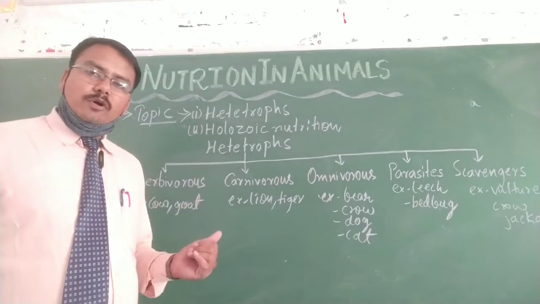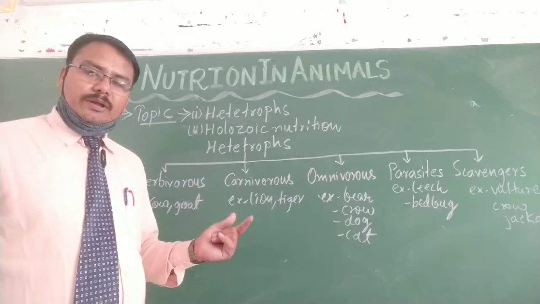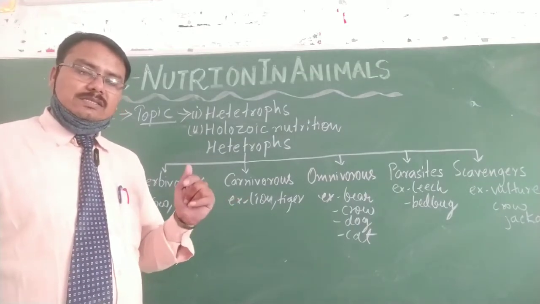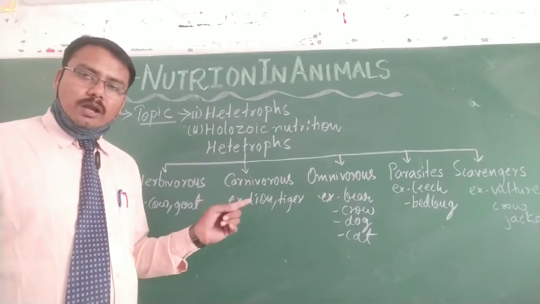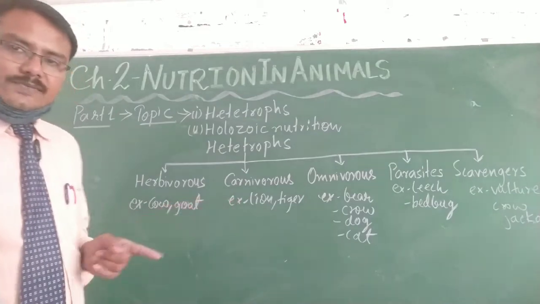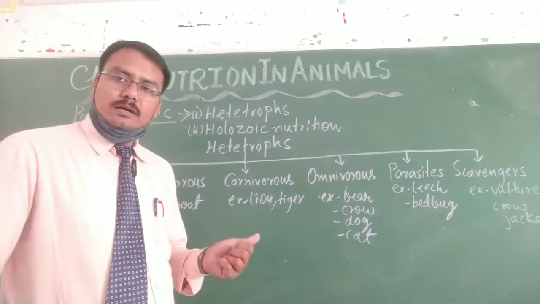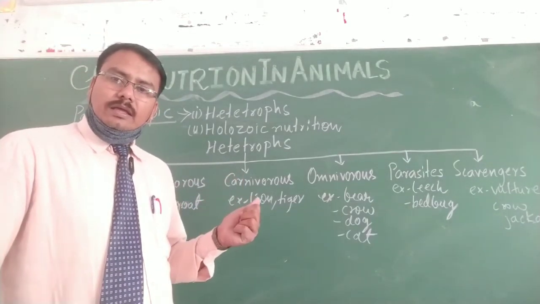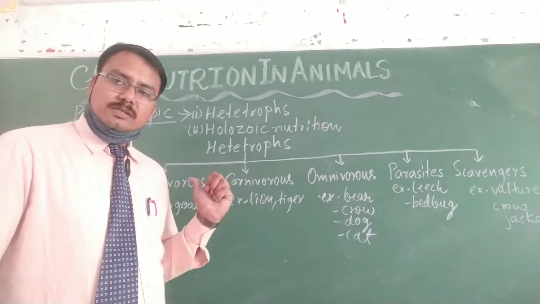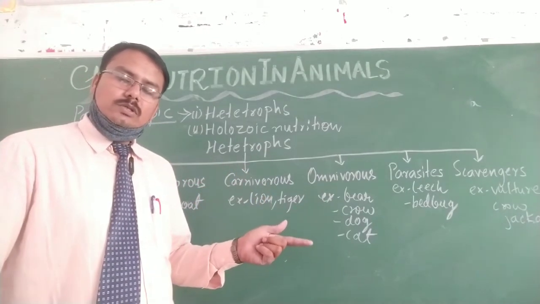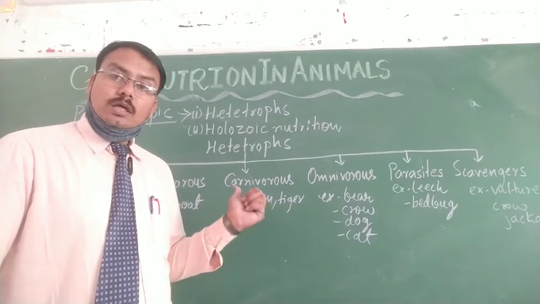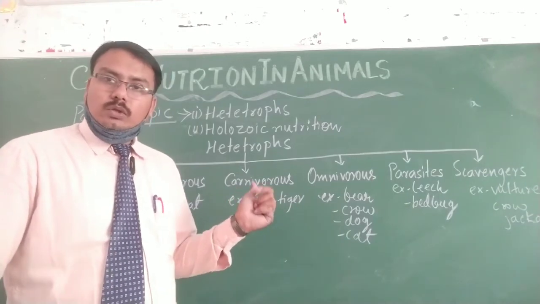Such heterotrophs who eat the flesh of other animals are called carnivorous. For example, lion and tiger never eat plant products, they eat only the flesh of other animals. So such creatures are called carnivorous.